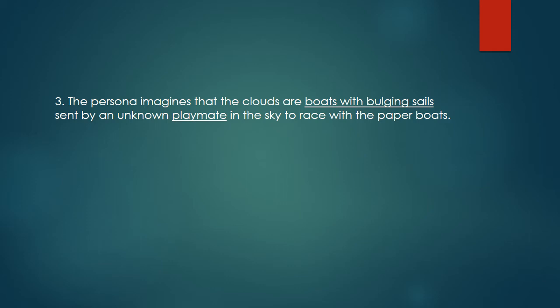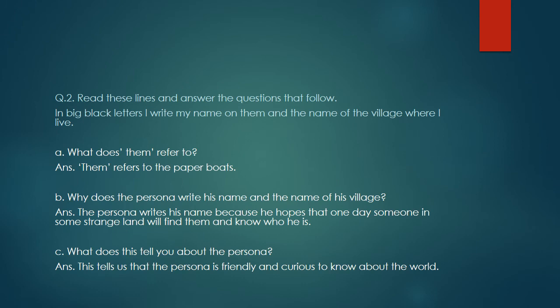Again, I am going to explain this. The persona imagines that the clouds are boats with bulging sails sent by an unknown playmate in the sky to race with the paper boats. Now come to next exercise.